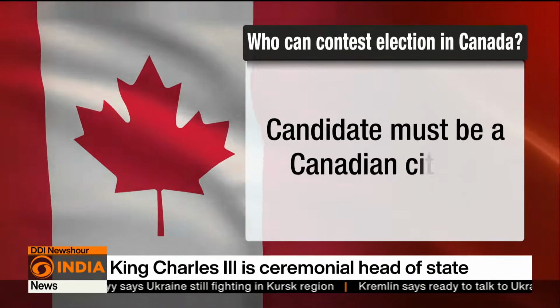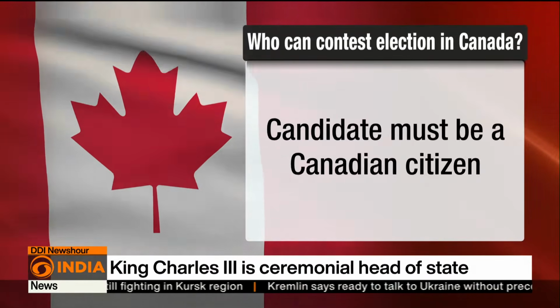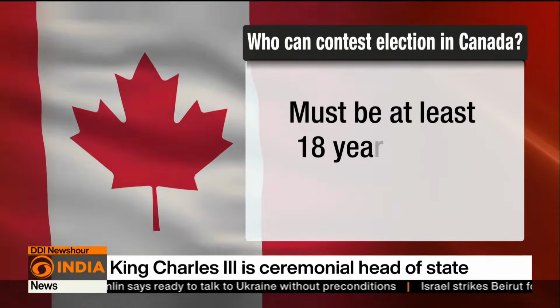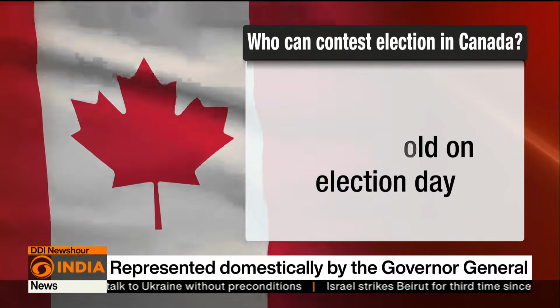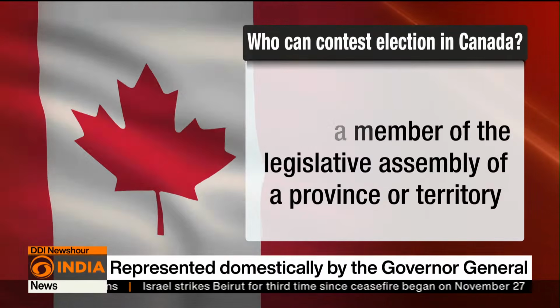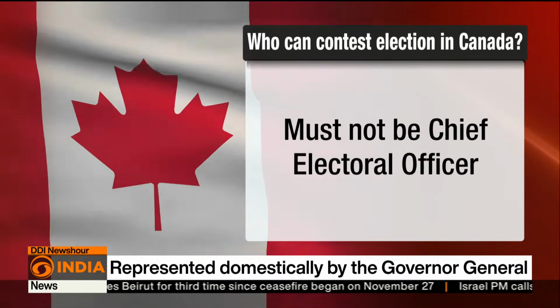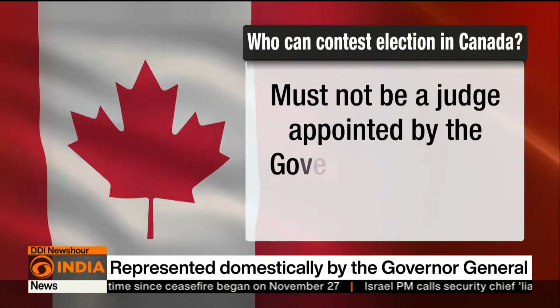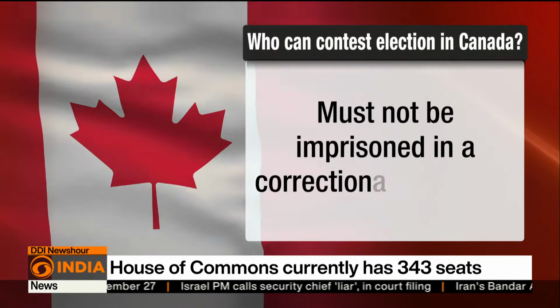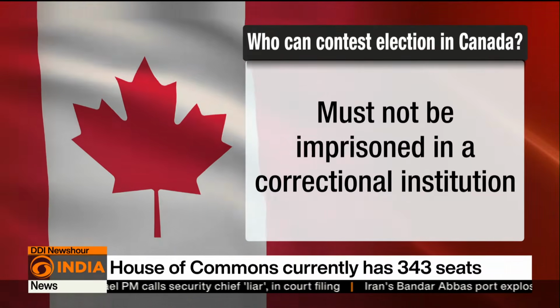Now let's understand who can contest election in Canada. The candidate must be a Canadian citizen and at least 18 years old on election day. The candidate must not be a member of the Legislative Assembly of a province or territory and must not be a chief electoral officer and must not be a judge appointed by the Governor-General or election officer. Also, the candidate must not be imprisoned in a correctional institution.